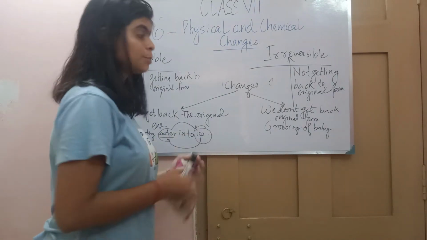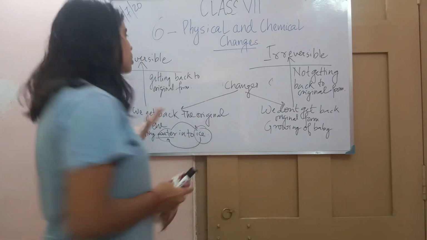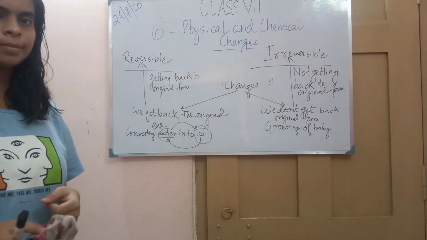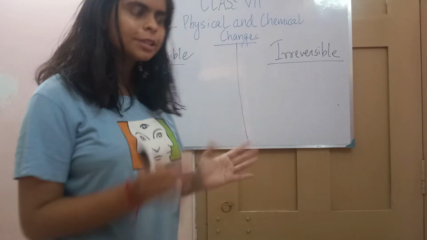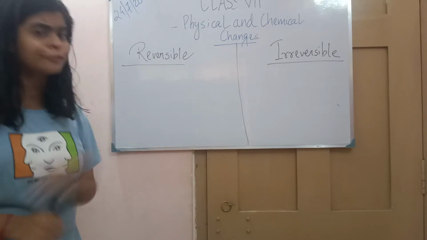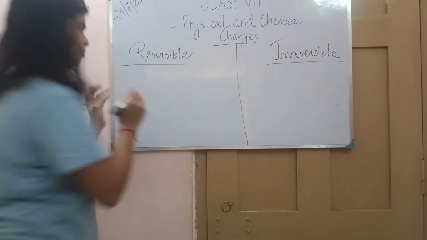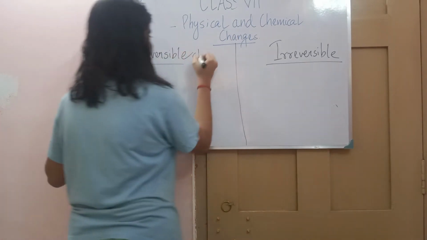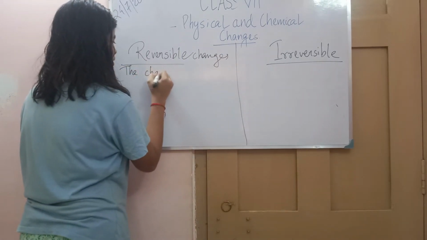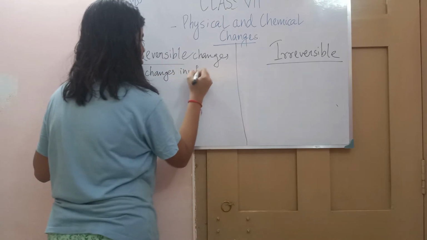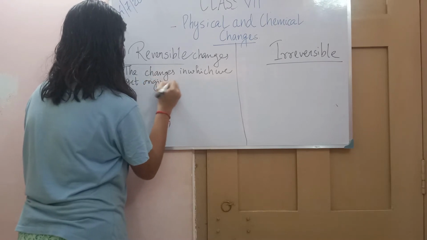Now let's see what are the other properties or differences between reversible and irreversible. Let's understand how these two are different from each other. We know what is reversible. Reversible means the changes in which we get back the original form.